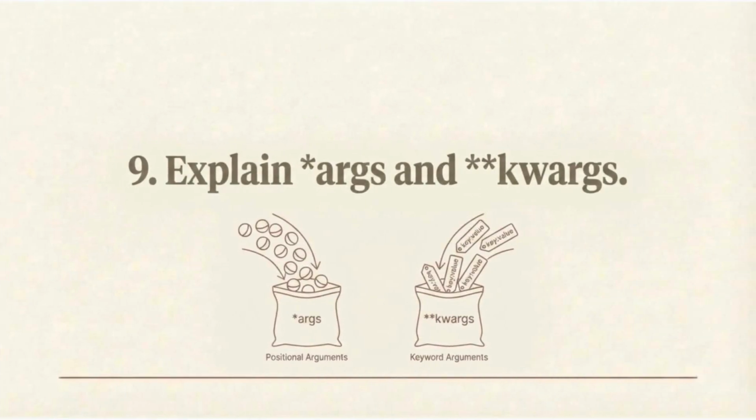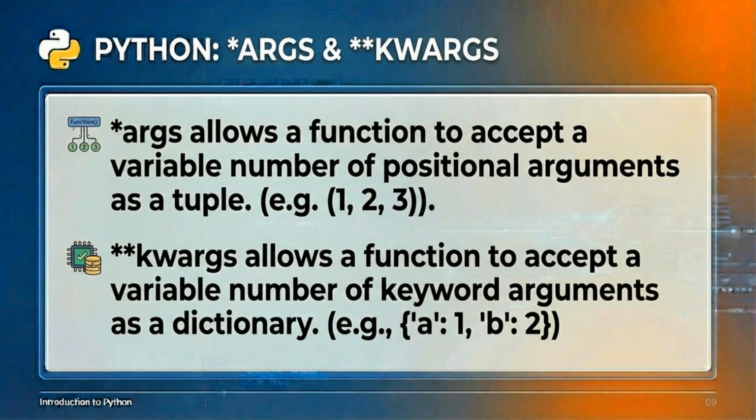Explain *args and **kwargs. *args allows a function to accept a variable number of positional arguments as a tuple. **kwargs allows a function to accept a variable number of keyword arguments as a dictionary.